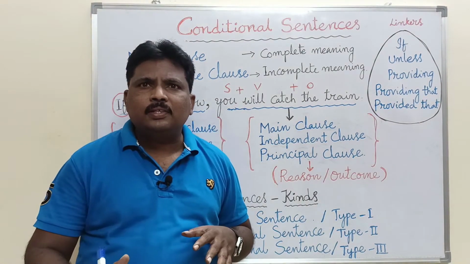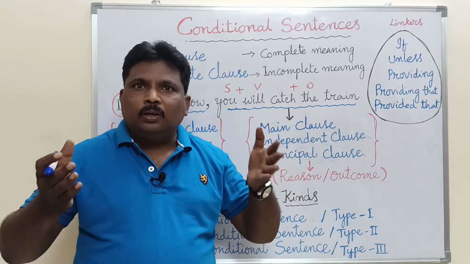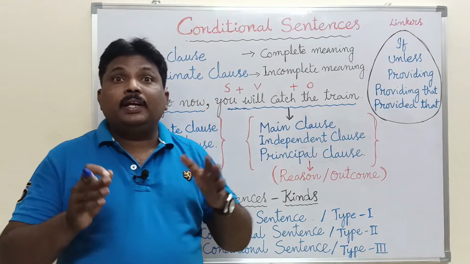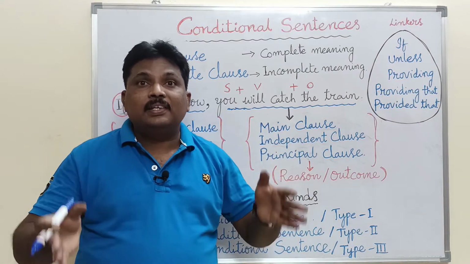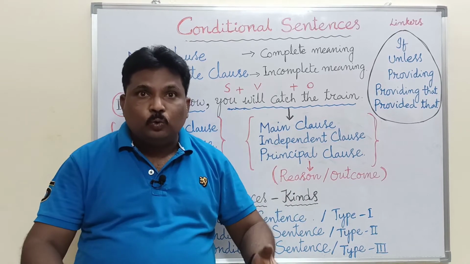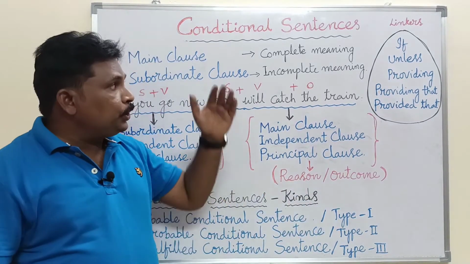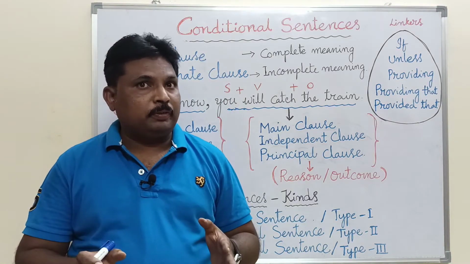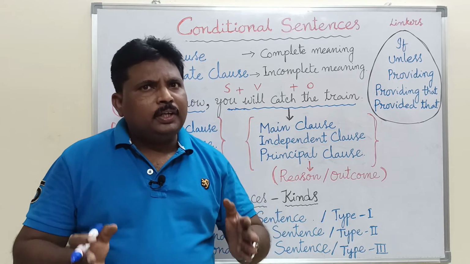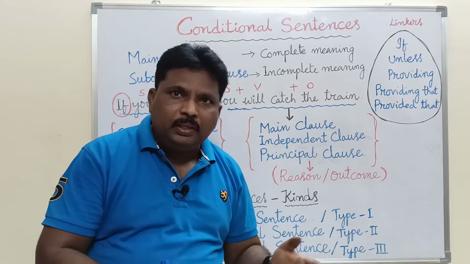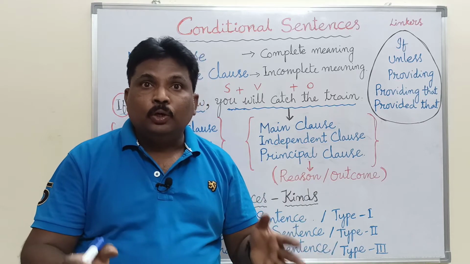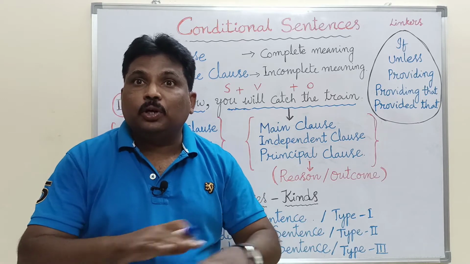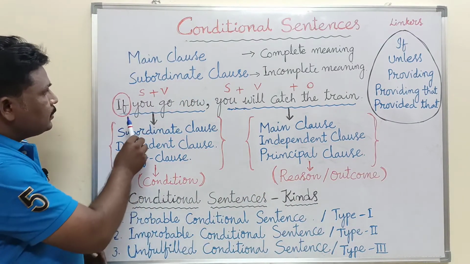Okay, next, subordinate clause. What is a subordinate clause? Subordinate clause is also a sentence in which we find a subject and verb, but it does not make complete sense. It does not give complete meaning. It gives only incomplete meaning. To give complete meaning, it has to depend on the main clause. Remember the difference between main clause and subordinate clause. Subordinate clause always depends on the main clause for complete meaning. Only a subordinate clause cannot make complete sense or give complete meaning. You remember this. Okay, look at this example.